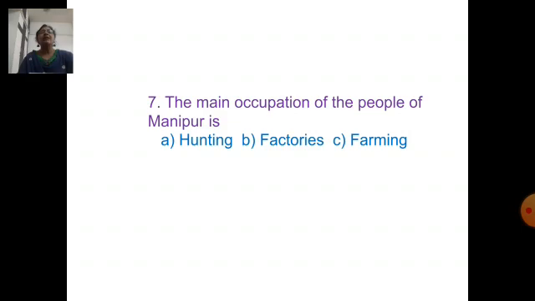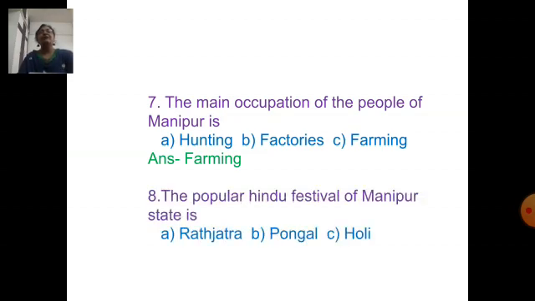Next question. What is the main occupation of the people of Manipur? A, hunting. B, factories. C, farming. Farming is the main occupation of the people of Manipur. Next question. Which is a popular Hindu festival of Manipur state? Option A, Rath Yatra. Option B, Pongal. Option C, Holi. Holi, the festival of colors, is a festival of Manipur state.